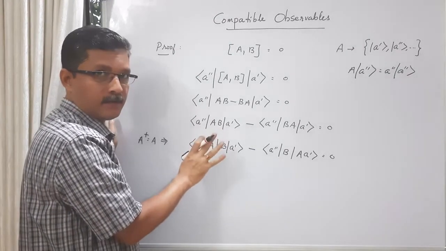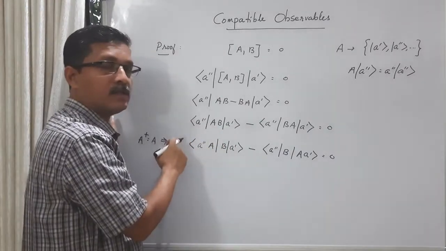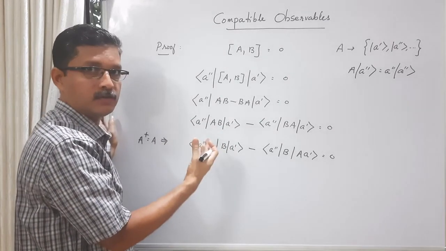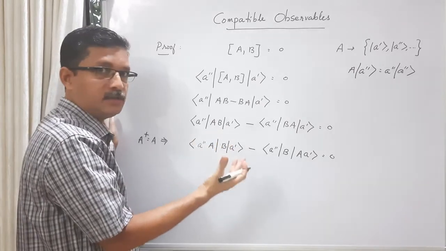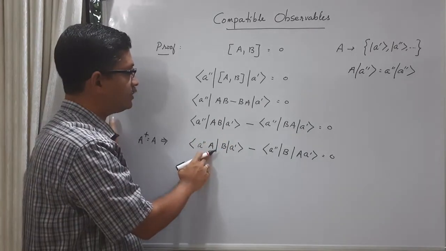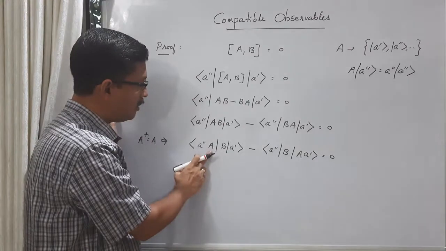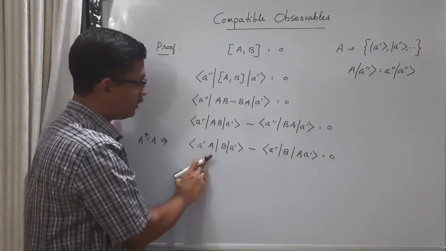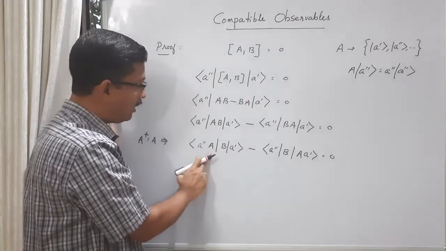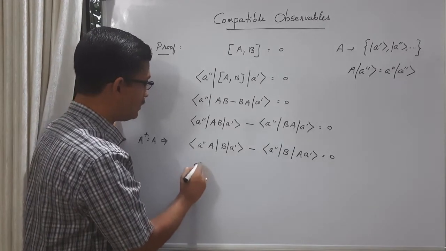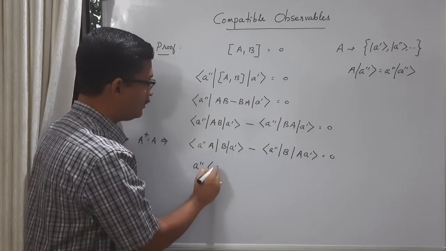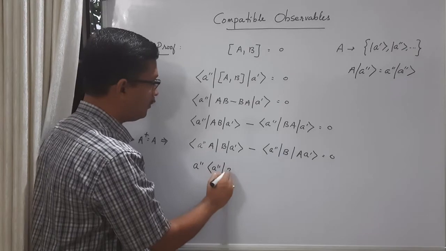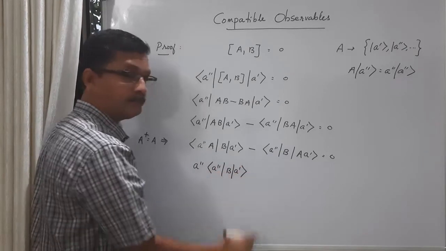Normally if you take a scalar outside the bra vector, it will become complex conjugate, right? You have to take the adjoint. But here, since the eigenvalue A double prime is real, I can take it outside. So the result is A double prime times bra vector A double prime, B A prime.